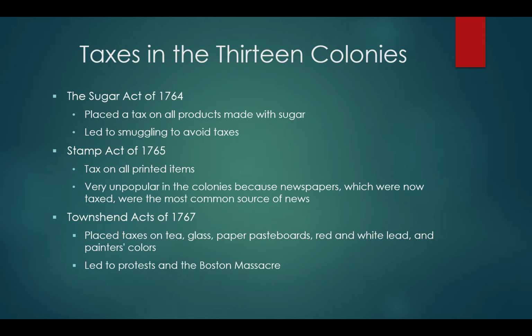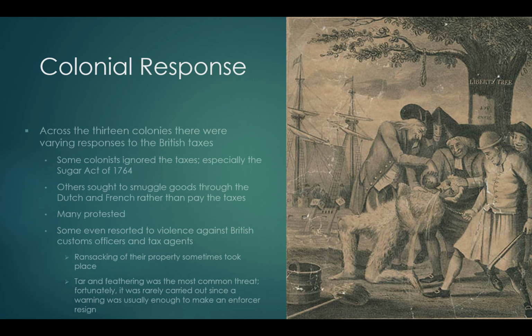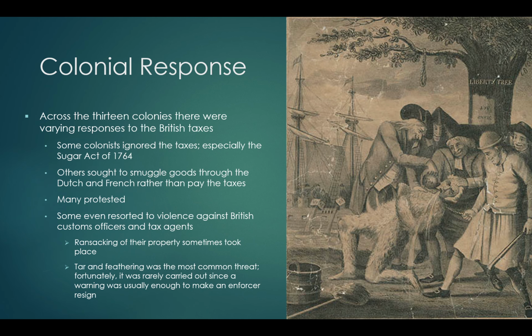The taxes that increased anti-taxation without representation included the Sugar Act of 1764, the Stamp Act of 1765, and the Townshend Acts of 1767. These taxes increased the tension between Britain and the colonies, especially when many colonists began to ignore the taxes, smuggle goods through foreign traders, protest the taxes, or hold violent demonstrations against customs officers and tax agents, including raiding their homes or threatening and sometimes carrying out tar and feathering.